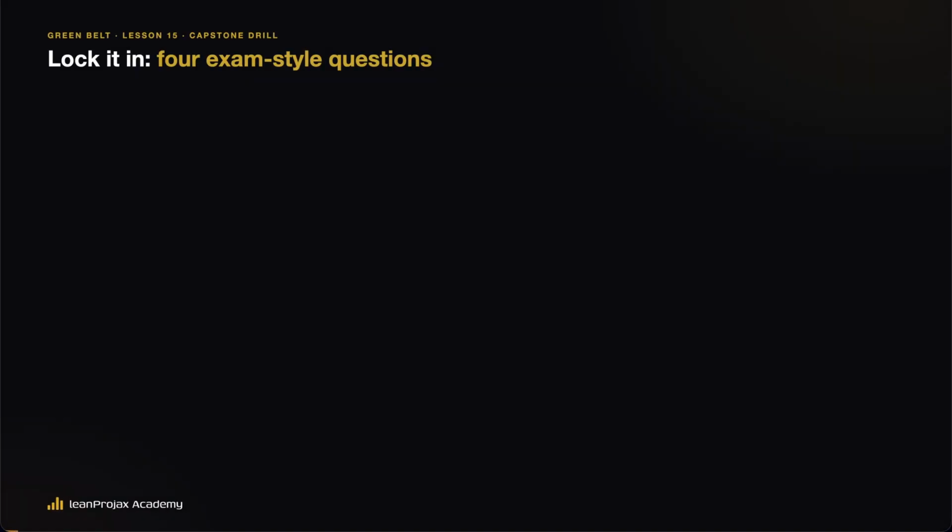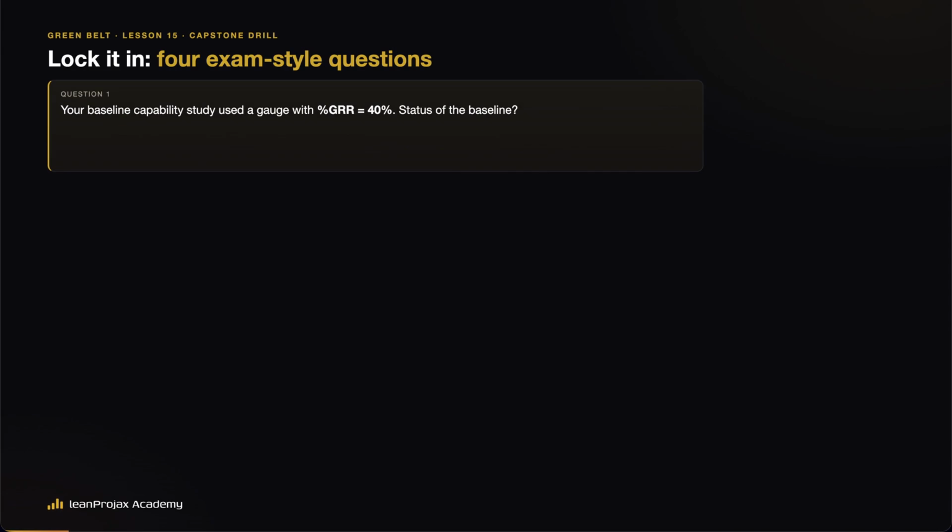Capstone drill. 4 questions, exam pace. 1. Your baseline capability study used a gauge with %GRR of 40%. What's the status of your baseline? Pause here if you need a moment. Invalid. An unacceptable measurement system poisons every number downstream. Redo the MSA first.